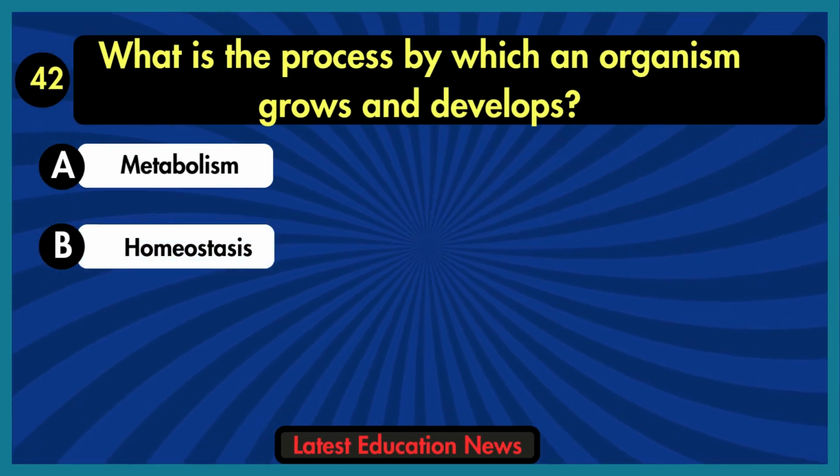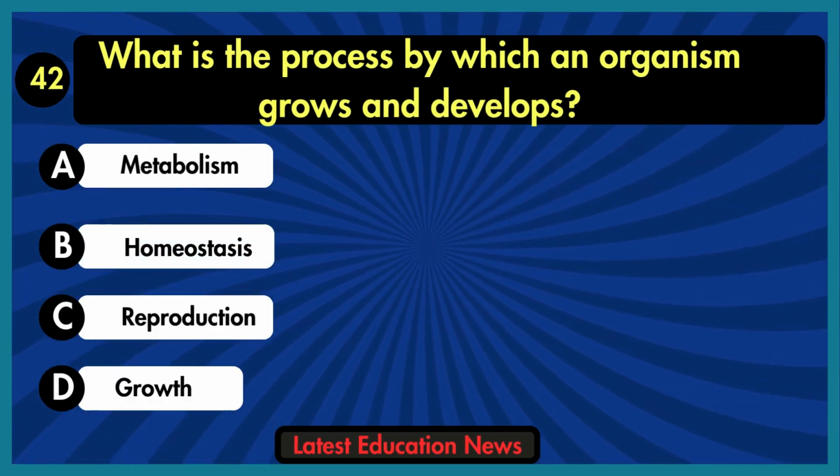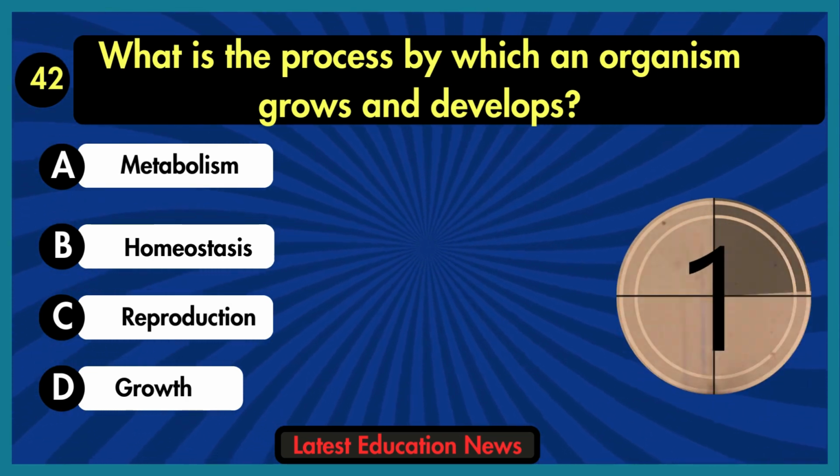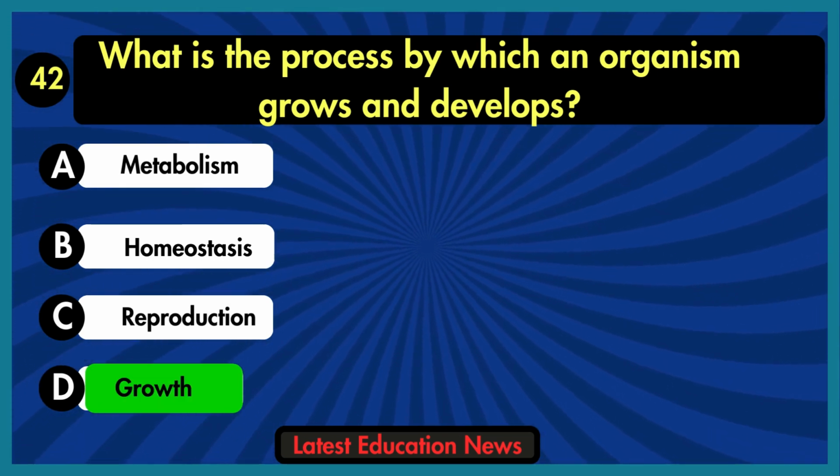What is the process by which an organism grows and develops? A. Metabolism. B. Homeostasis. C. Reproduction. D. Growth. The correct answer is option D, growth.